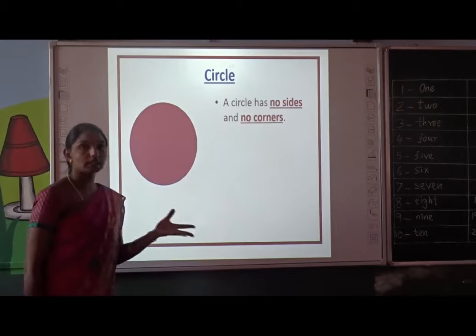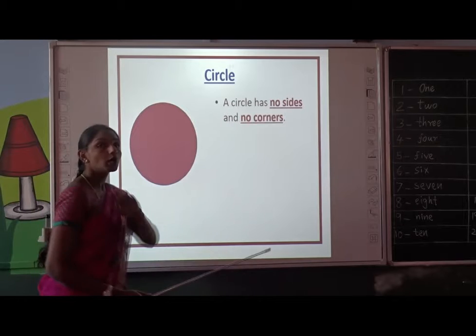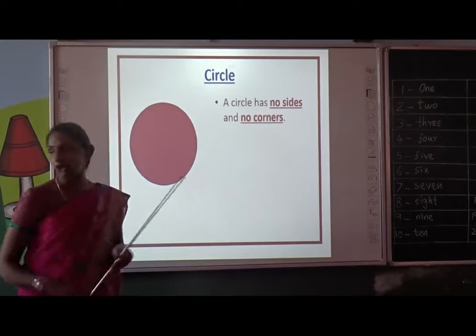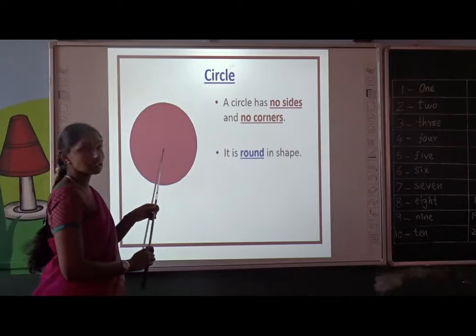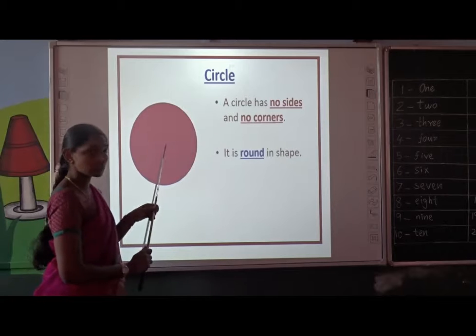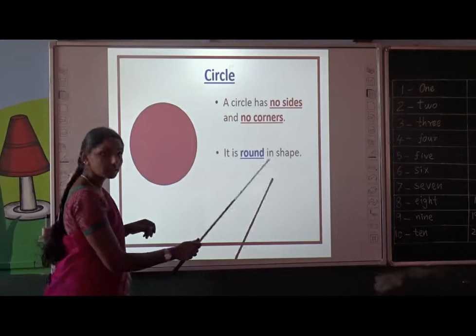We can't see any side and corner. A circle has no sides and no corners. Children, how does it look? How does the circle look? It looks round. Yes, a circle is round in shape.